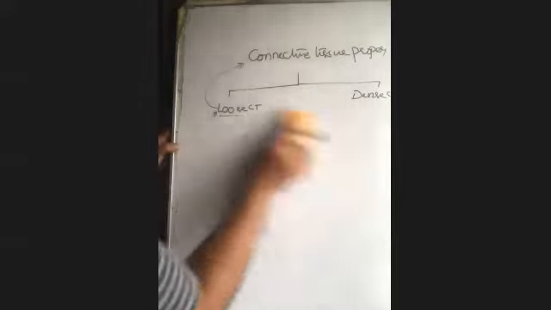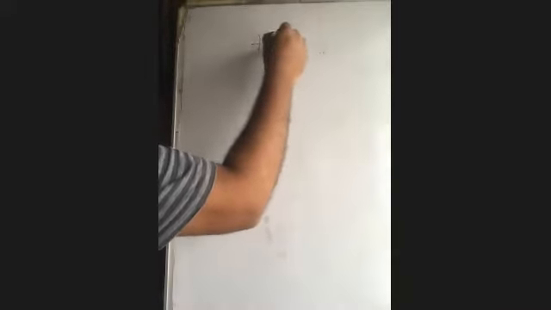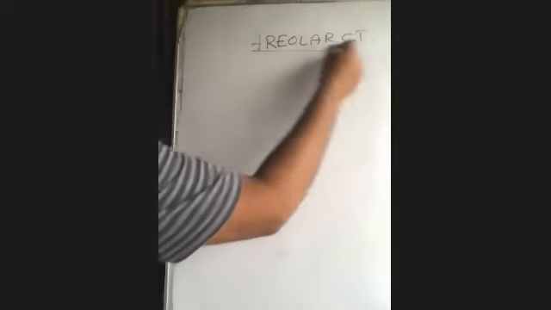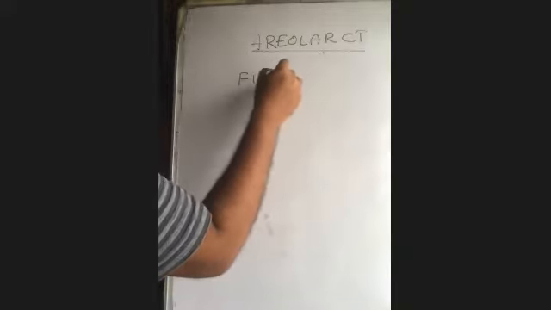Let's start with areolar connective tissue as the main heading. Remember, areolar connective tissue is a loose connective tissue which belongs to the connective tissue proper. We said it has fibers and cells, and let me go for fibers first.